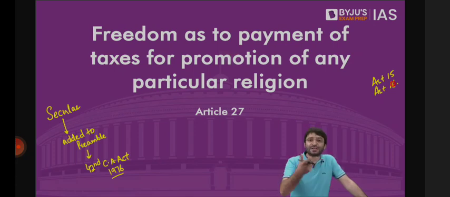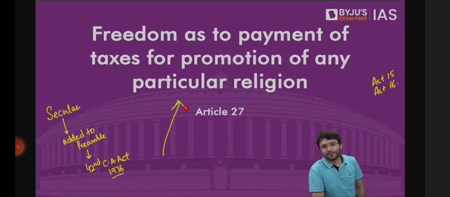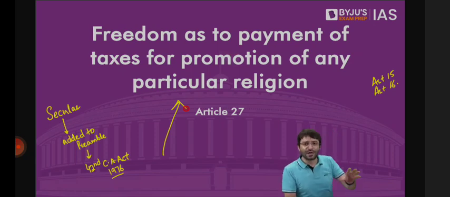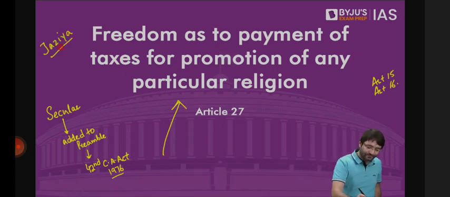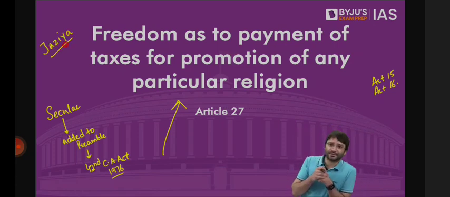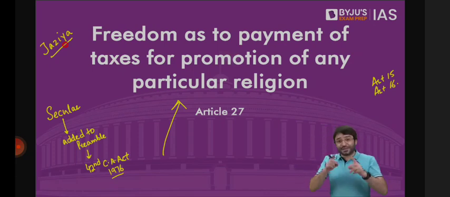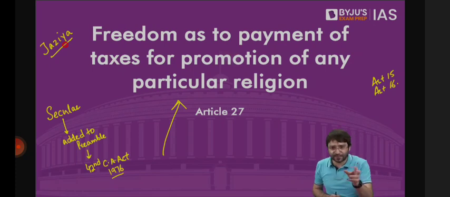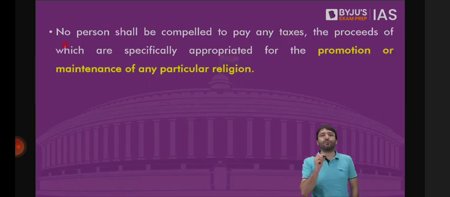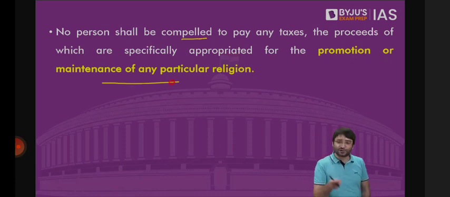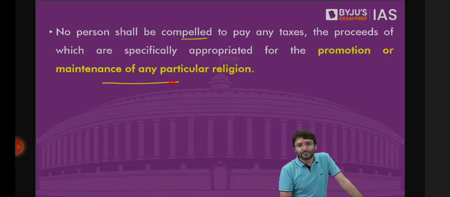But the most beautiful illustration of why India was a secular state even before 1976 is Article 27. For example, during the Mughal period, although Akbar tried to abolish this, it was reinstated by Aurangzeb: jizya. Tax was imposed on non-Muslims so that the state can protect them and their property. For that, they had to pay tax, known as jizya, a tax for a specific religious group. Such a tax cannot be imposed in India today. Why? Because the Constitution says no person shall be compelled to pay any taxes, the proceeds of which are specifically appropriated for the promotion or maintenance of any particular religion. That means a tax such as jizya can never be imposed from 1950 onwards, because that would violate